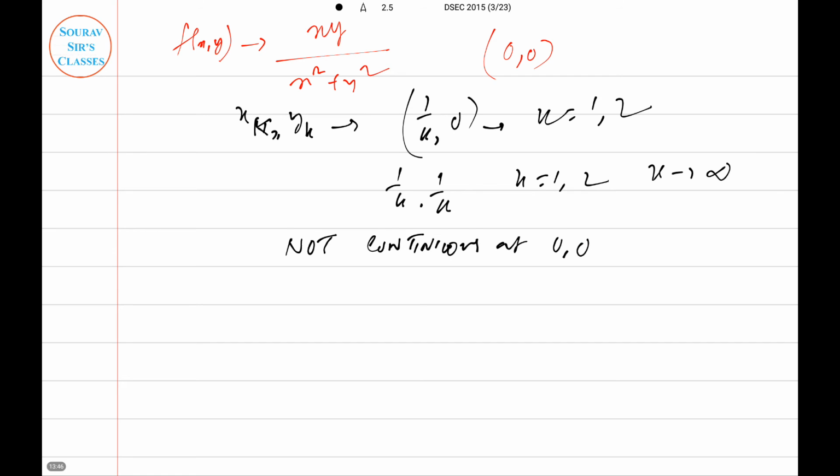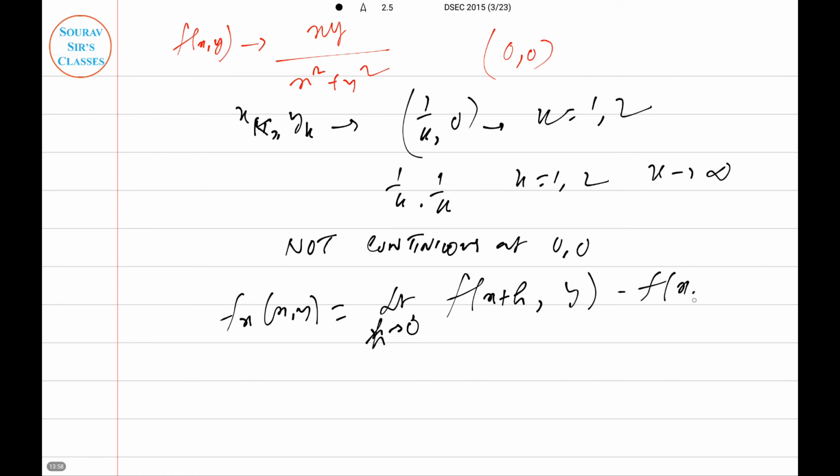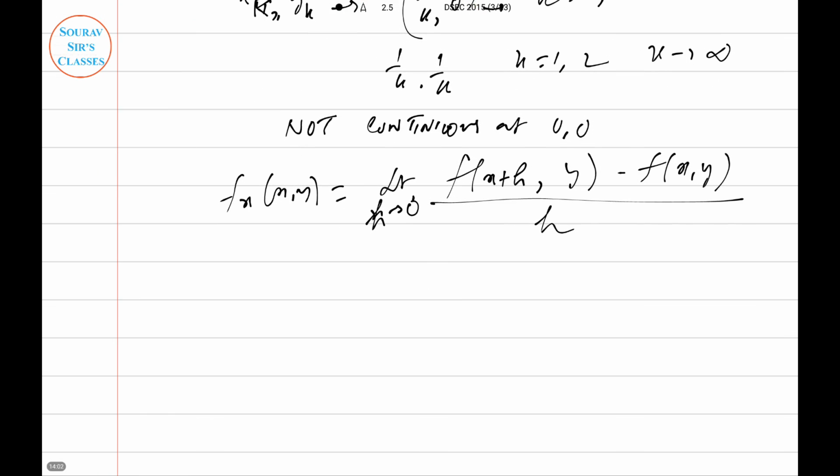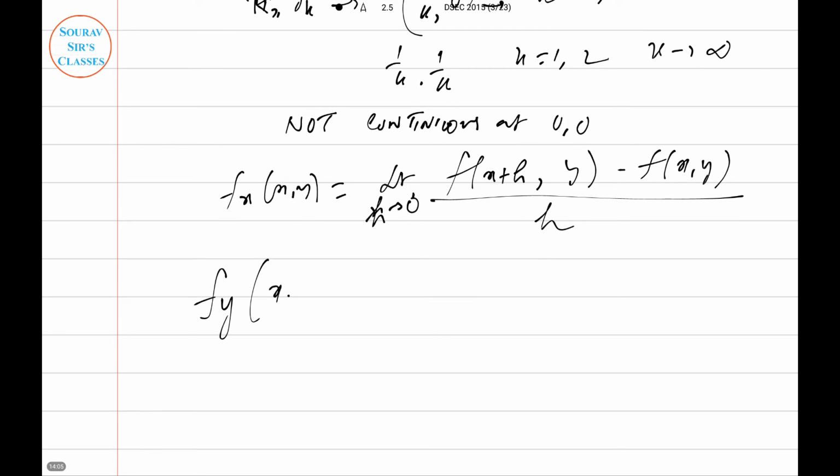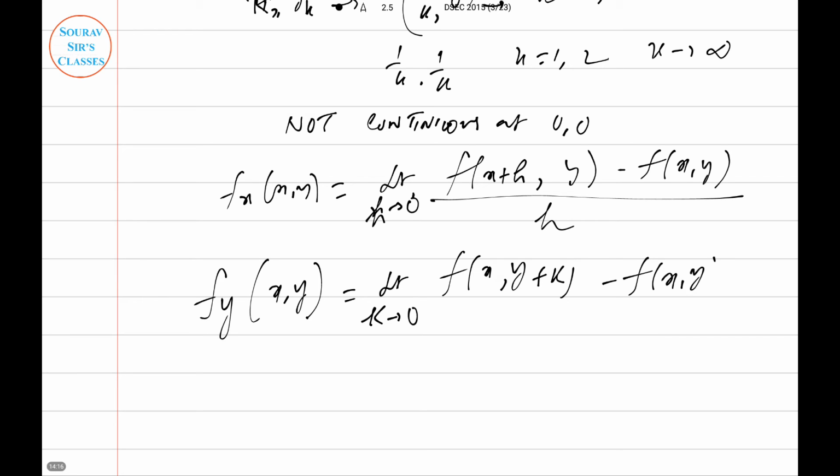Now if we go for f_x, the partial derivative, according to the formula, limit h tends to 0, f of x plus h comma y minus f of x comma y divided by h, and f_y at x, y is limit k tends to 0 of f of x, y plus k minus f of x, y divided by k.